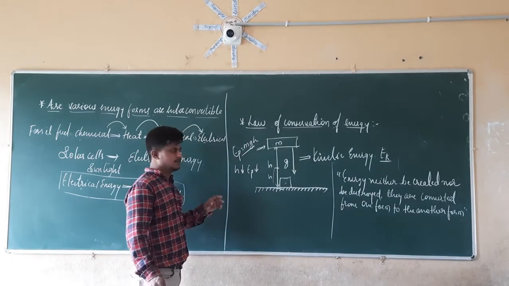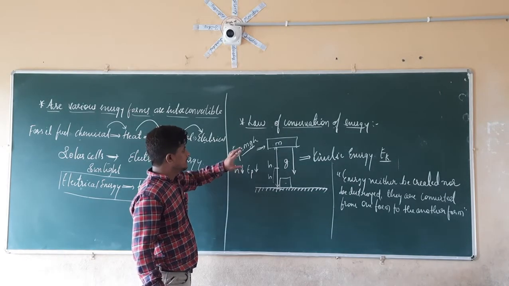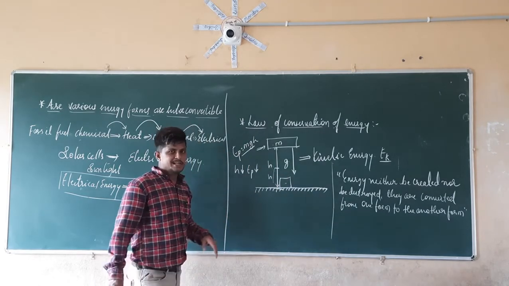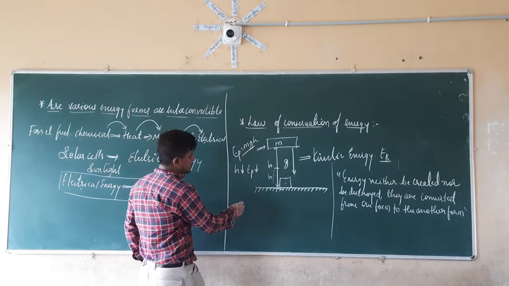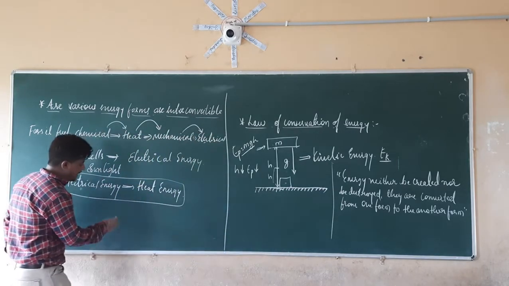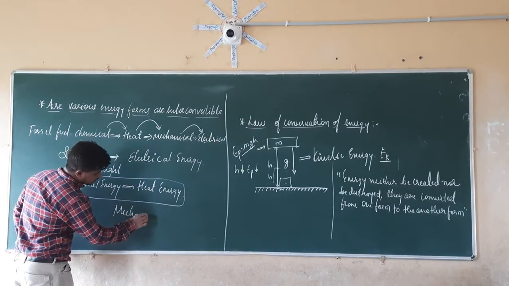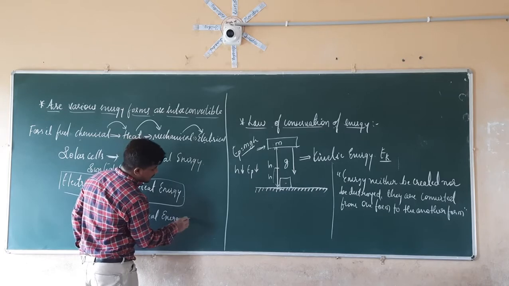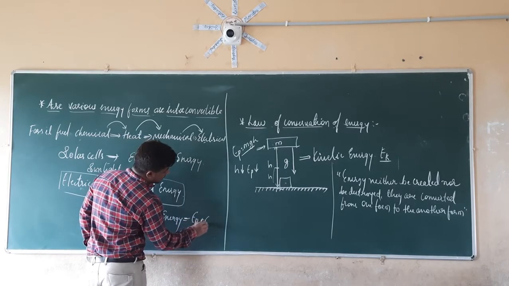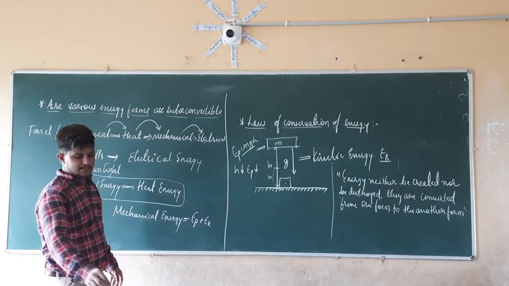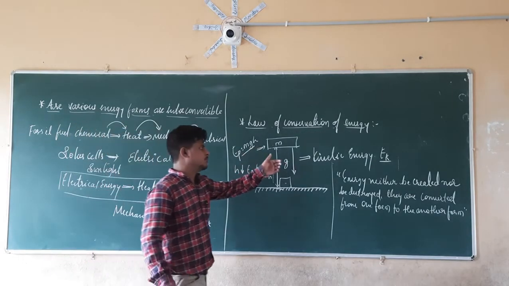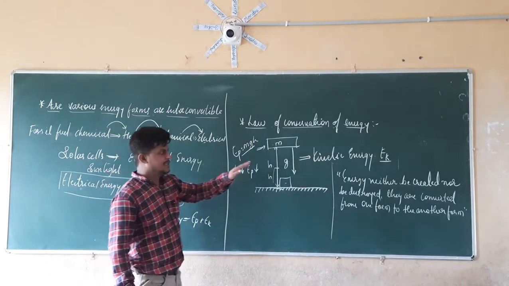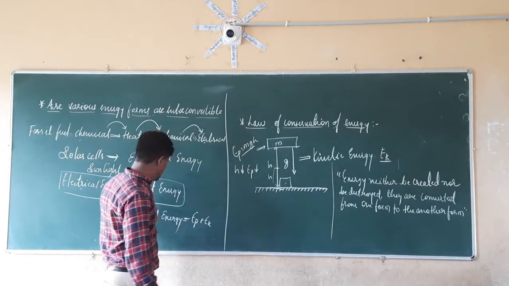So see here, if you check, these two things, kinetic energy and potential energy, are the mechanical energy. Those things are known as the mechanical energy. That is nothing but the sum of EP plus EK. So both of those are mechanical energy.